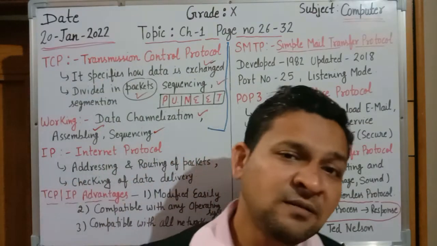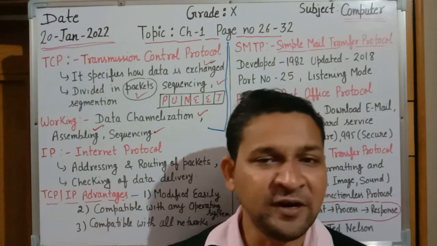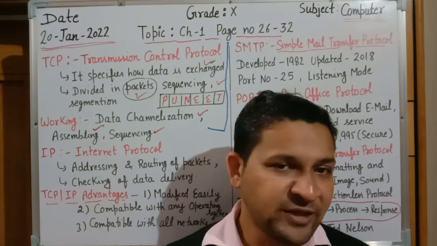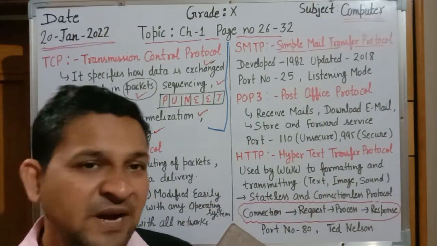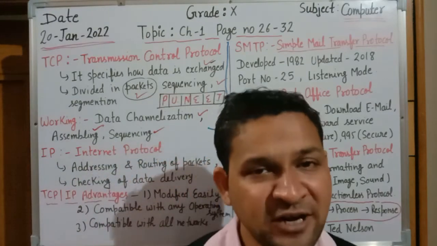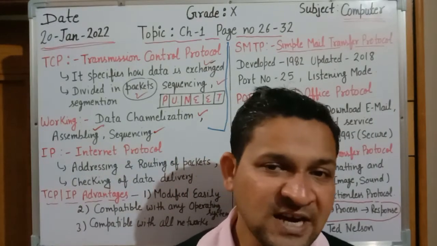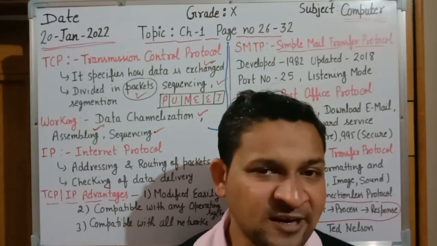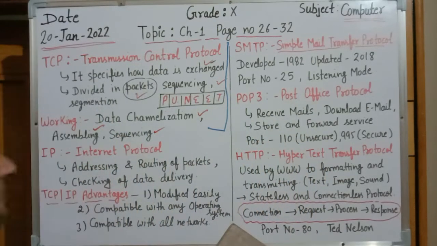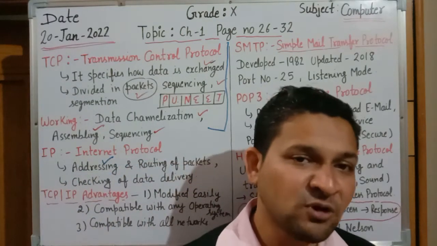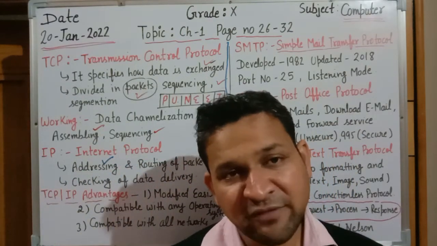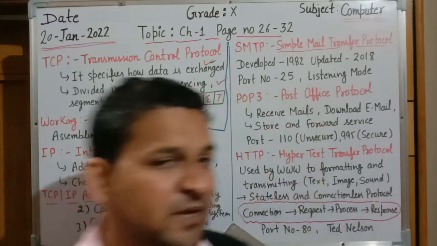Now who will receive the data and who will transfer it? For sending or receiving data we need an address. We require the IP address. IP means Internet Protocol address, which says to which address data will be transferred and from which address it will be transferred. So IP provides the services of addressing, providing the address of that specific computer system or network where data will be transferred and from which computer it will be transferred.